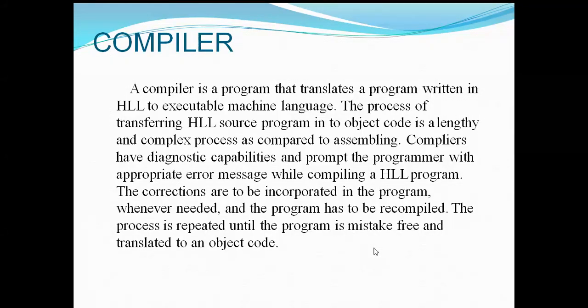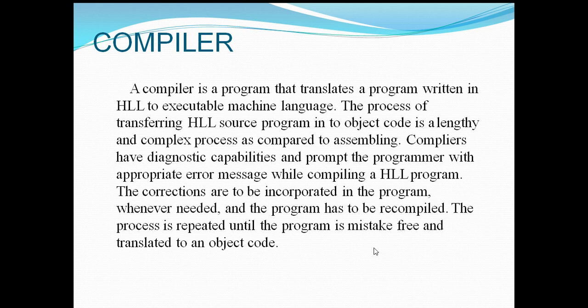Now let us see the compiler. So what is a compiler? A compiler is a program that translates a program written in a high level language to executable machine language. This is also similar to the assembler, but here it is a program that translates a program written in a high level language to executable machine language. From the high level language, you will get machine language.